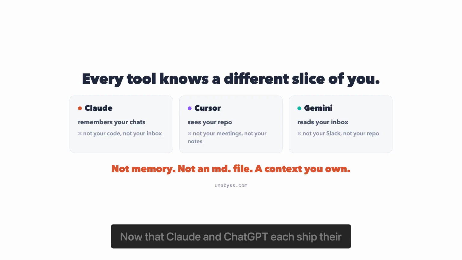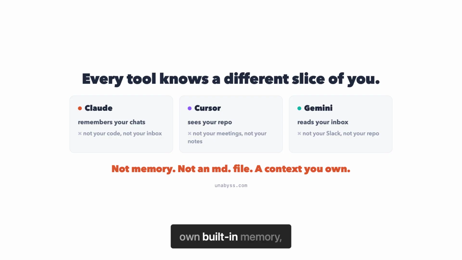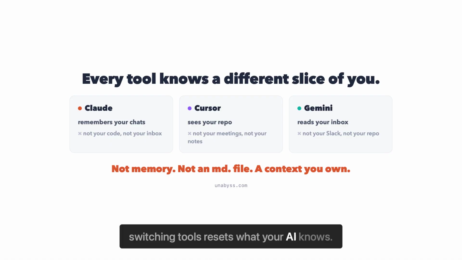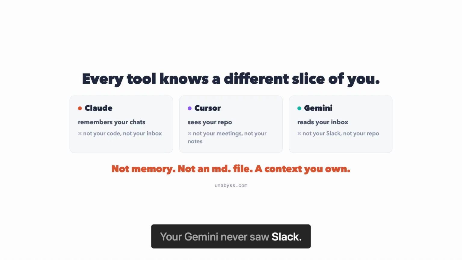And it's getting worse. Now that Claude and ChatGPT each ship their own built-in memory, switching tools resets what your AI knows. Your Claude memory doesn't follow you to Cursor. Your Gemini never saw Slack.